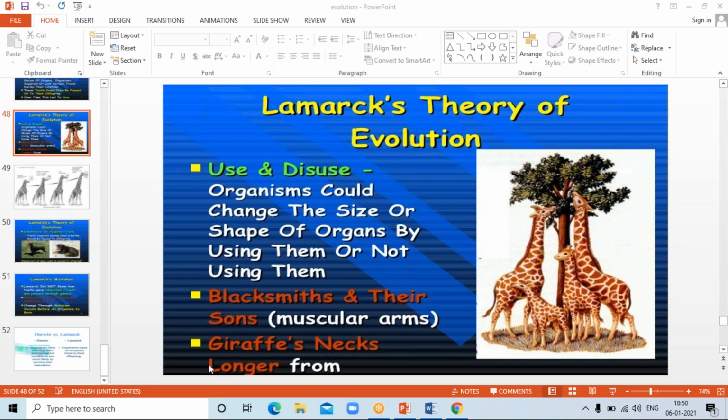From the origin of life, all the theories, the Big Bang theory, the nebular hypothesis, spontaneous abiogenesis, panspermia, are never asked in the exam. Sometimes questions are asked from the Urey and Miller experiment, but we are not taking the risk. Maybe a question can be asked from these theories, so we must be aware of the names of these theories. That's why we discussed these theories in approximately one class.